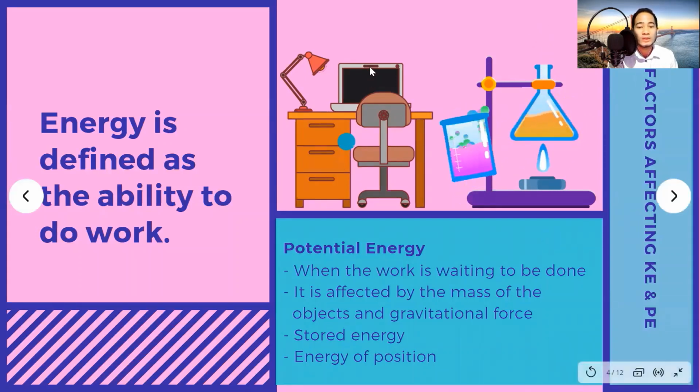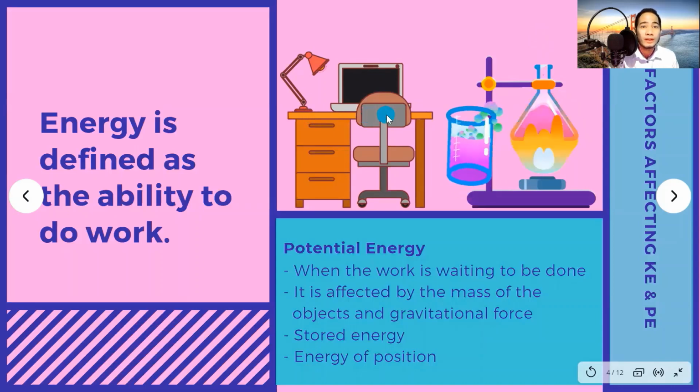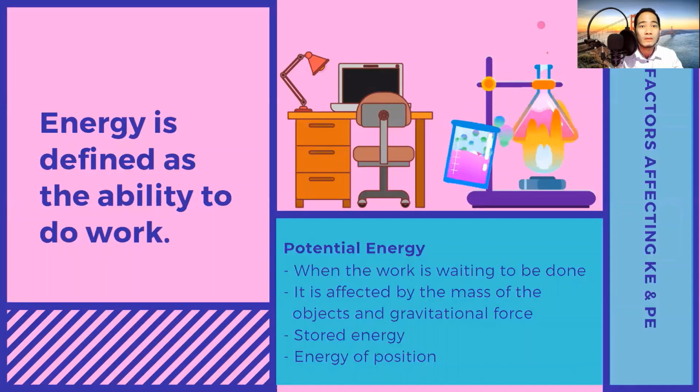Looking at this illustration, the laptop is on the table, wherein there is a gravitational force pulling the laptop and a normal force supporting the laptop's weight. Therefore, it is potential energy. In chemistry, in the chemicals, there are stored chemical bonds. So therefore, it is potential energy.